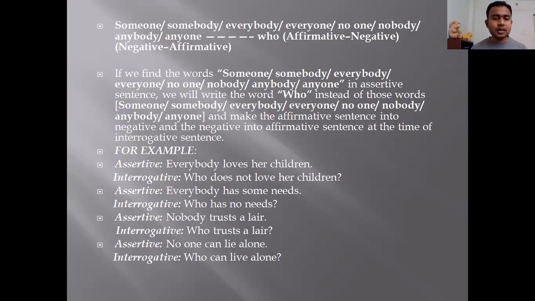If the assertive sentence is affirmative, you have to make the interrogative negative. And if the assertive sentence is negative, then the interrogative sentence should be positive. All right?